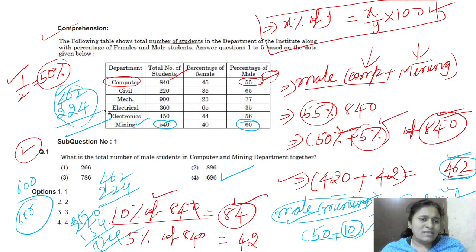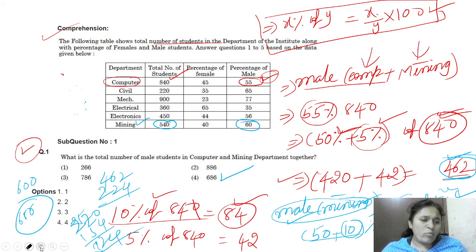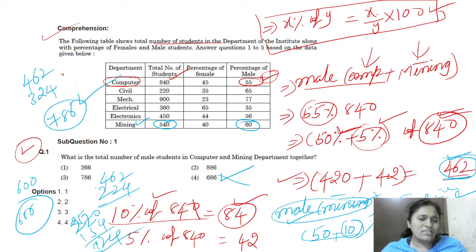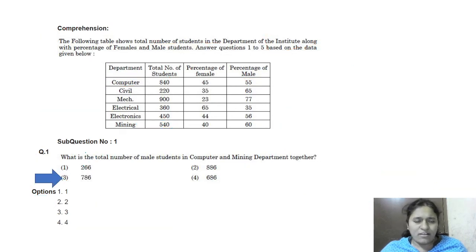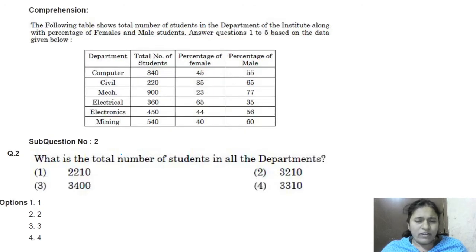324 plus 462. How much will we get? 462, 324. How much? 786 is our final answer. Sorry for this. The third option is the right answer. Okay. Next, we will go to the next question.